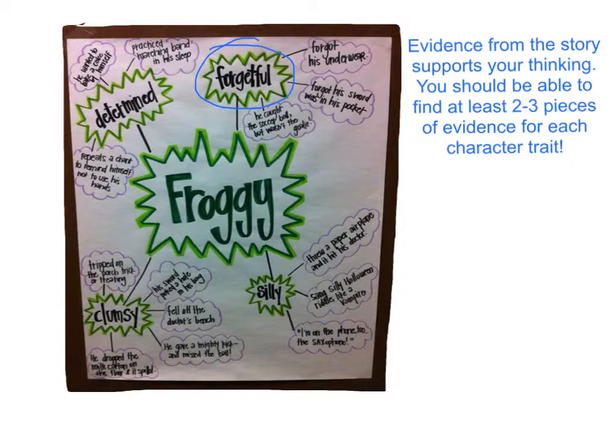They also said Froggy was silly. One of the pieces of evidence that backs that up is that he threw a paper airplane and it hit his doctor. He also sang silly Halloween riddles like a vampire, and he said, "I'm on the phone, too, the saxophone." So in the story, there are 3 examples that show that Froggy is silly.